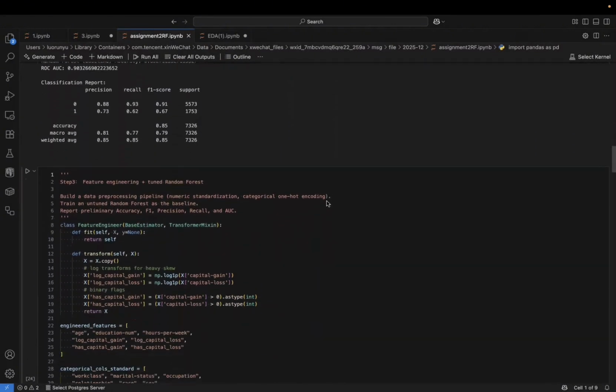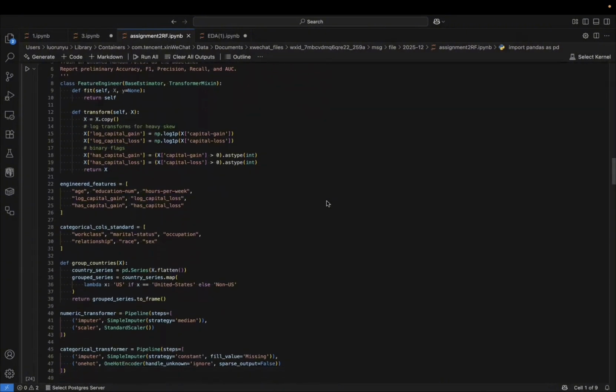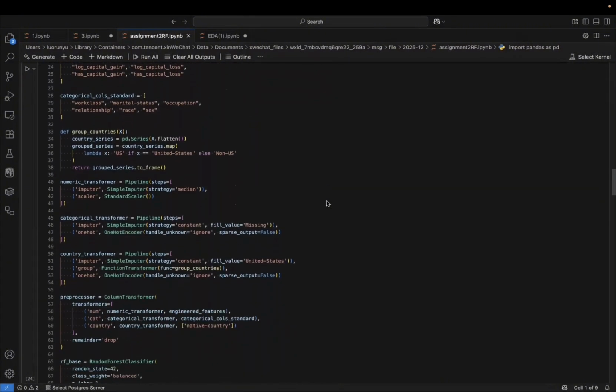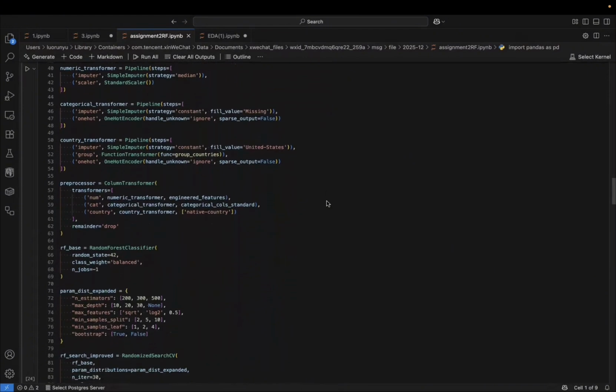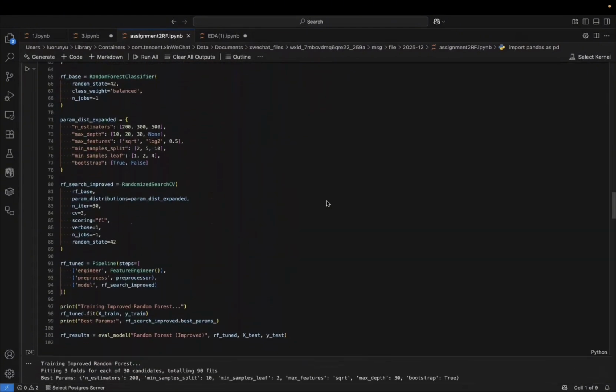In step 3, we added some custom feature engineering. We created log-transformed features for capital gain to handle skewness and grouped countries into US and non-US. Then we used randomized search CV to tune hyperparameters like the number of trees and the max depth.